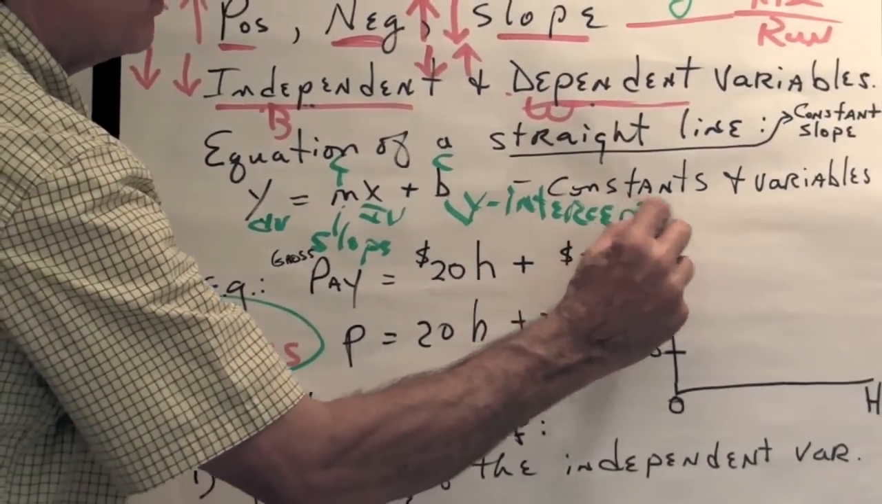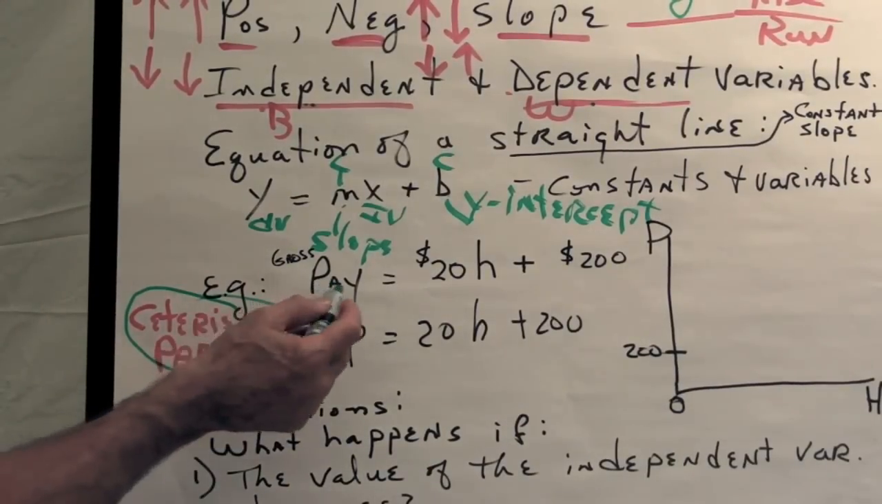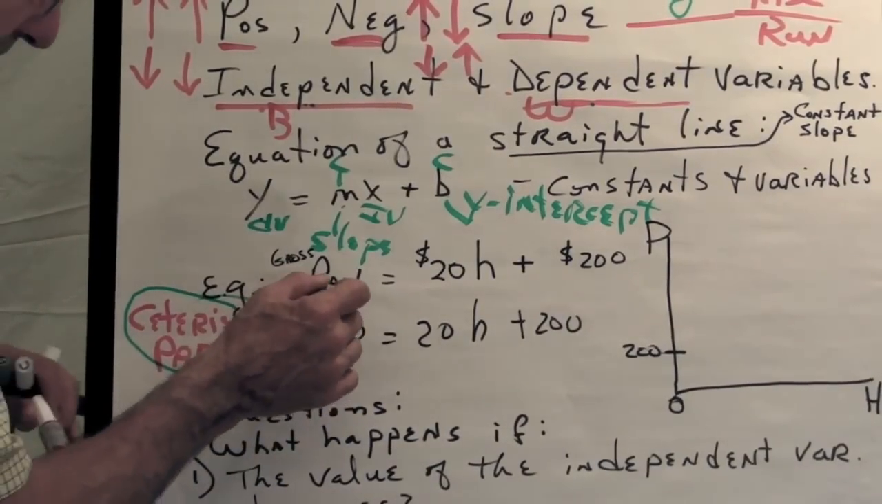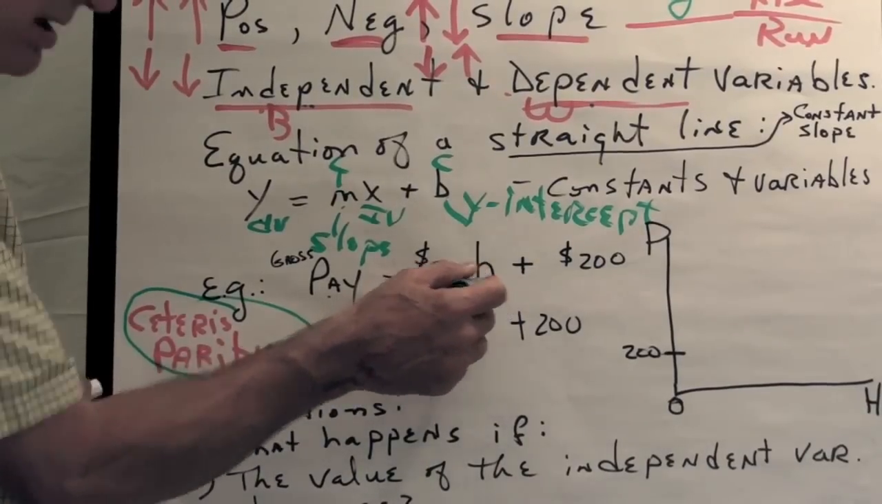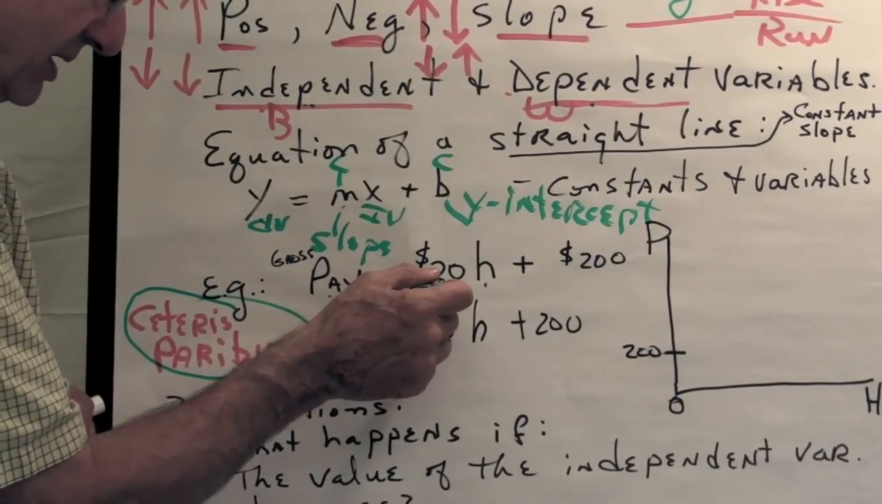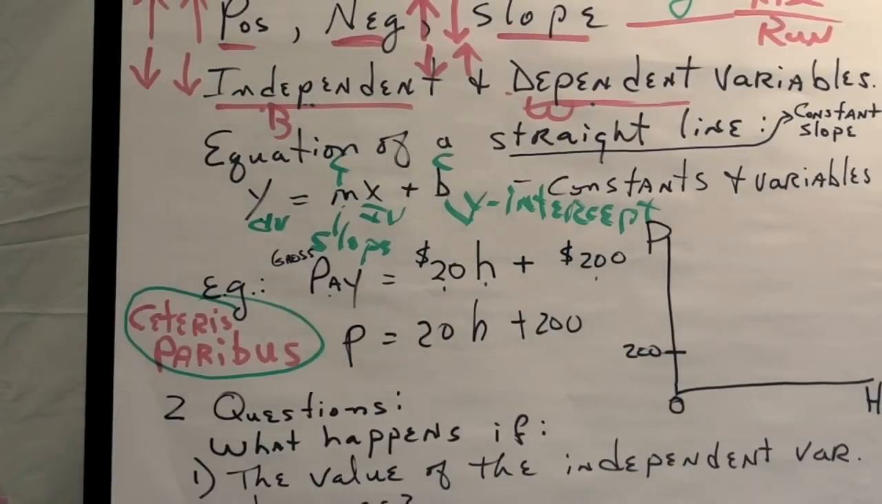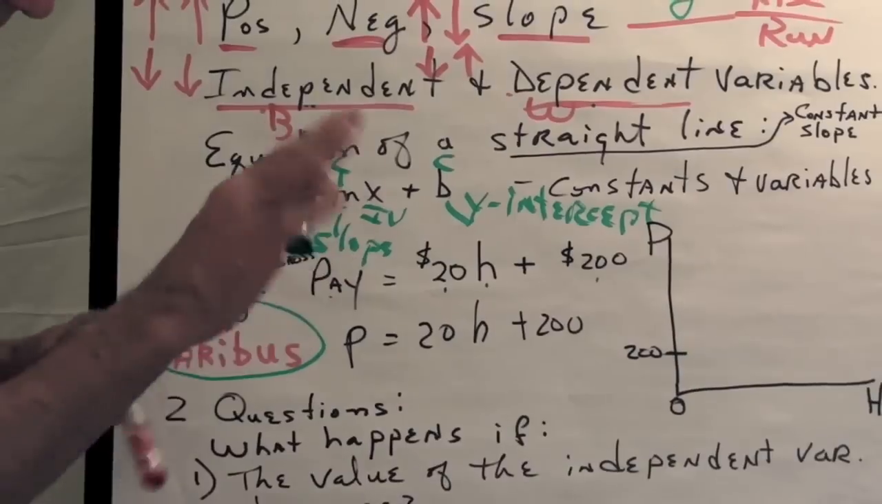Now, I am moving towards something here. So, for instance, my pay, I just made this up. My pay depends on the number of hours I work. My pay rate is $20 an hour, and I get $200 just for showing up the week. I realize.